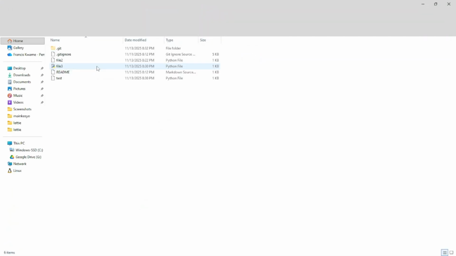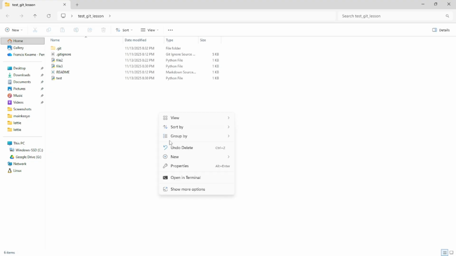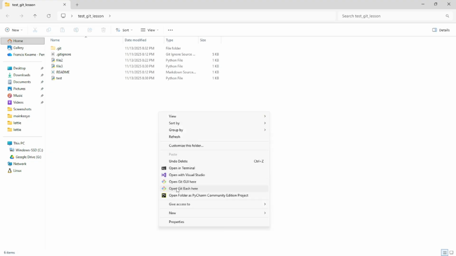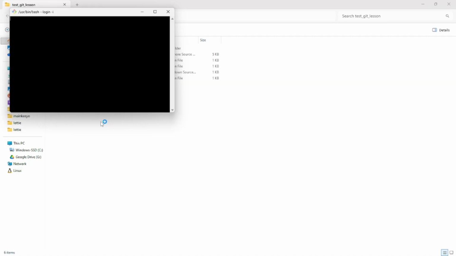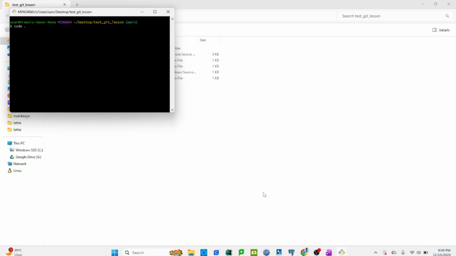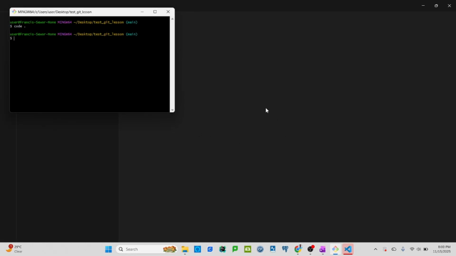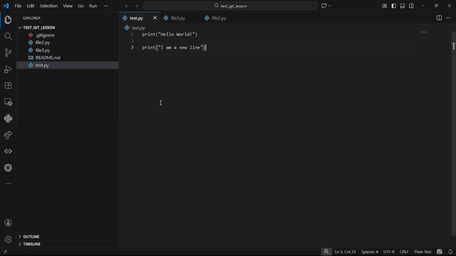So I'll open it, right click, and open Git bash here, and I do code dot enter. So it will open a VS code here at this particular place for me, right? So it's now opening. All right, so this is what we had last time.